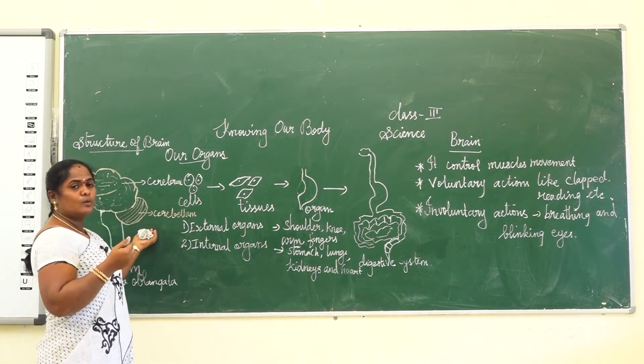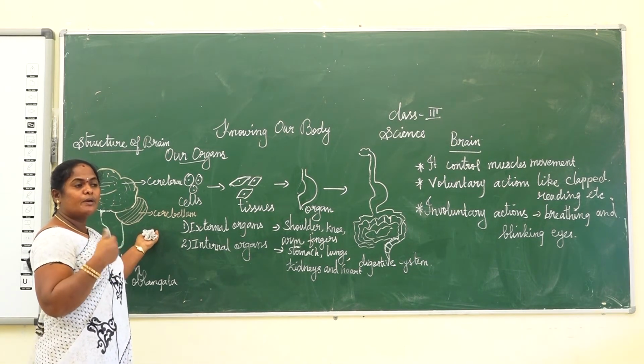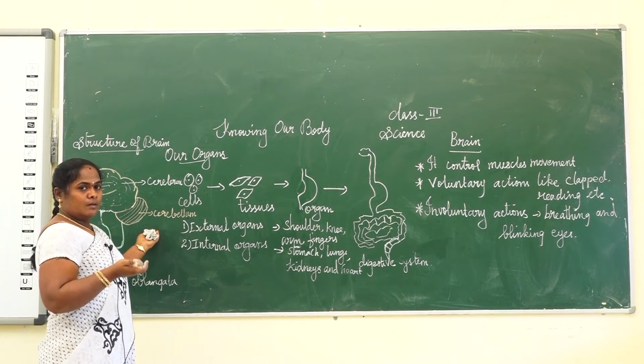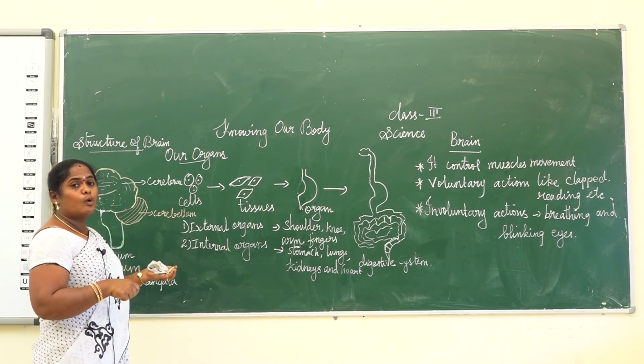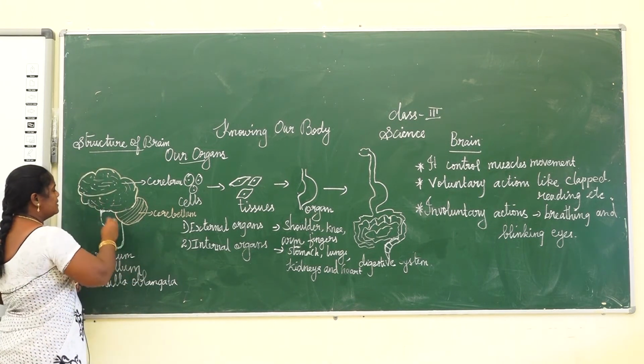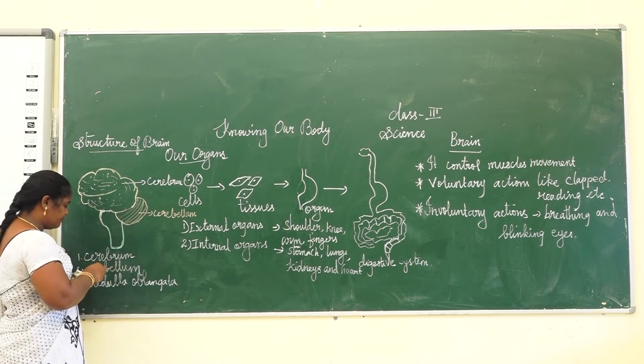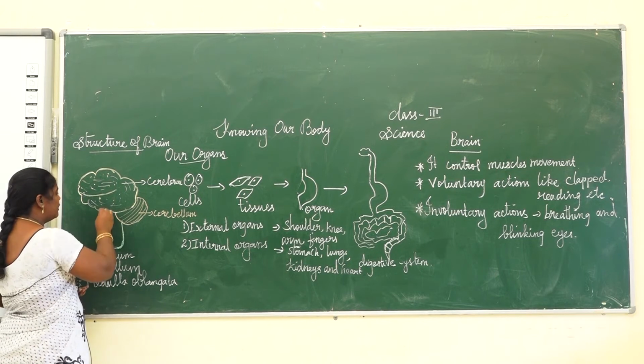Which actions are controlled in the cerebellum? Movement of our muscles, and keeping our body balanced. And then the third part of our brain is the medulla oblongata.